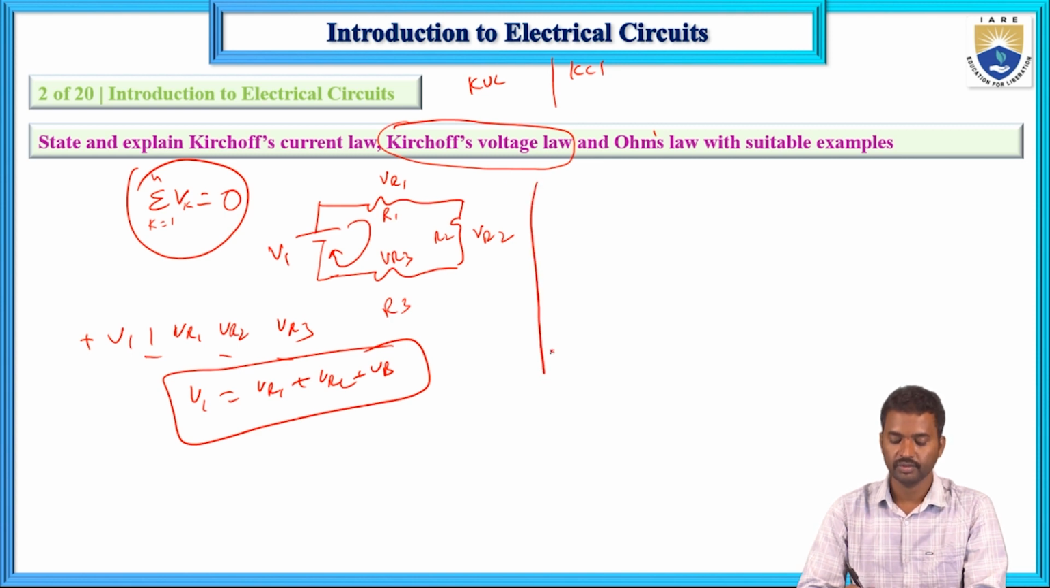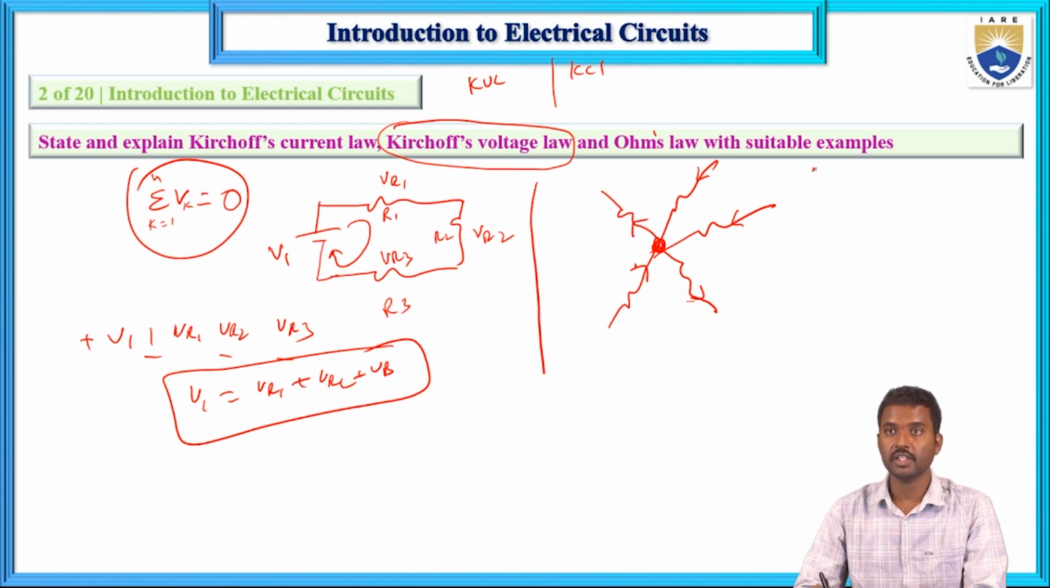And next, in the case of Kirchhoff's current law, these are element 1, 2, 3, 4 and 5 elements connected to one node. Here the algebraic sum of currents at a node equals 0, with currents entering and leaving. The sum of entering currents equals the sum of leaving currents, or the algebraic sum of currents at a node equals 0. This is the node, k equals 1 to N.